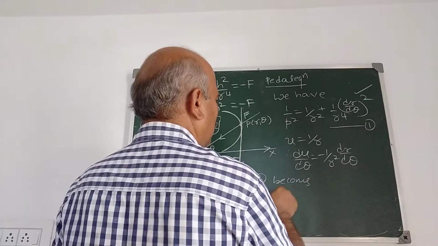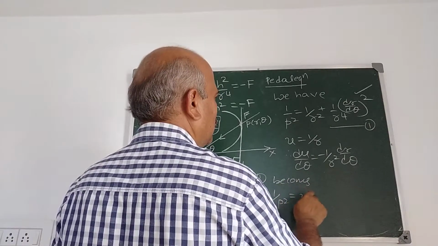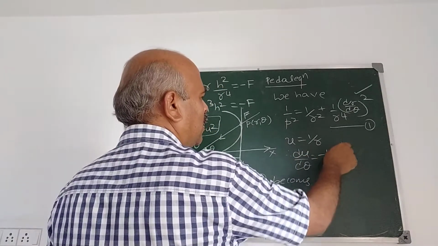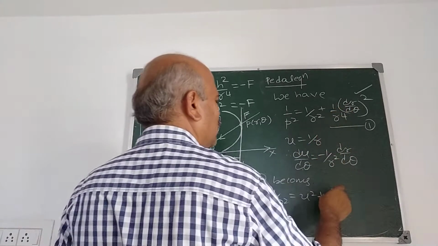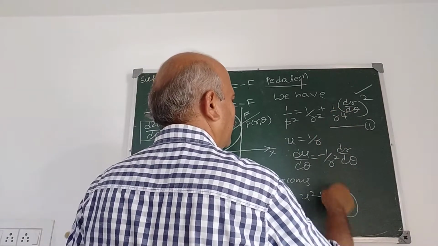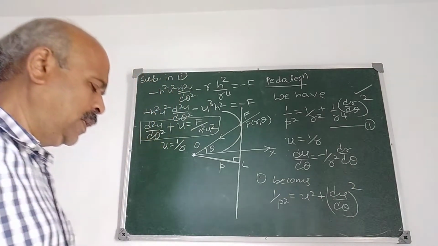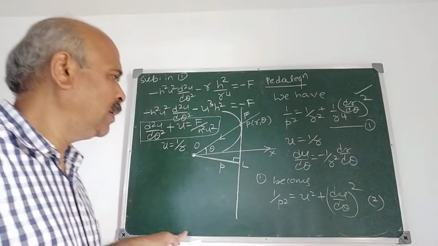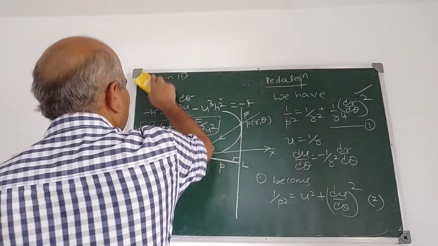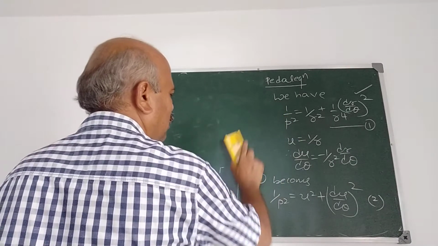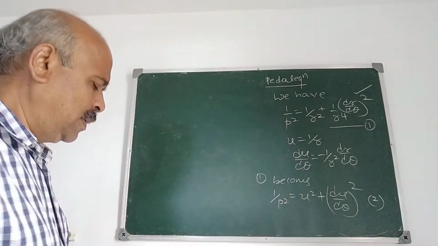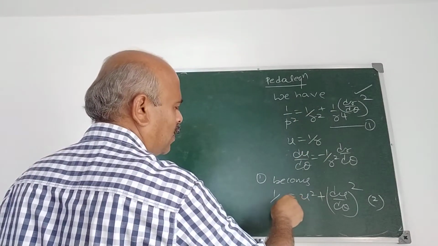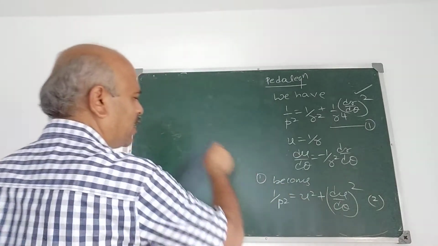Equation 1 becomes 1 upon p square is u square plus, if you substitute 1 upon r square dr by d theta as du by d theta, (du by d theta) whole square. Take this as 2. Now differentiate this with respect to theta. I think this step is clear.